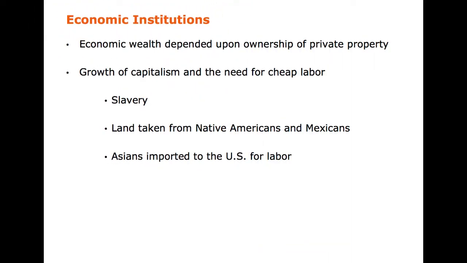One institution that has a main impact on people's life chances is the social institution of the economy. It's important to understand that the English colonized North America because it was economically advantageous to do so. The English wanted to increase their wealth through additional landholdings and increase commerce from the New World. Economic growth and wealth depended on the ownership of private property, markets, and contracts. This was the basis for our current economic system.